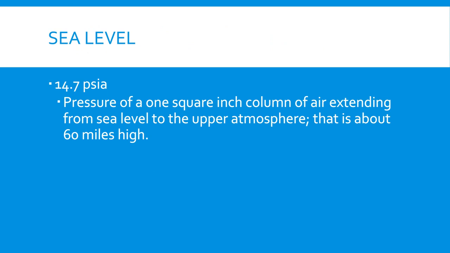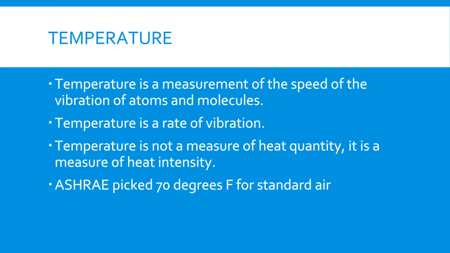If you were standing at the edge of the ocean, there would be about 60 miles of air above your head. That air has weight, and that weight puts pressure on your body. Each square inch of your body would have a pressure of about 14.7 pounds of pressure pushing on it due to the weight of that air above your head. So we say that at sea level air pressure is 14.7 pounds per square inch, atmospheric or absolute.